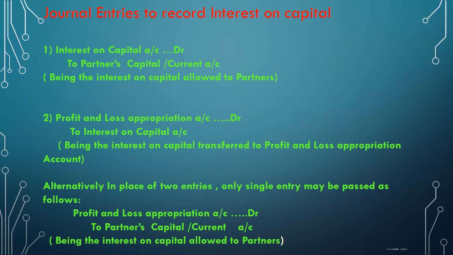And for closing the interest on capital at the end of the accounting period, we have to transfer that to the profit and loss appropriation account. Then the entry will be profit and loss appropriation account debited to interest on capital account. Alternatively, in place of two entries, by passing a single entry, we can bring this effect, that is profit and loss appropriation account debited to partners' capital or current account.